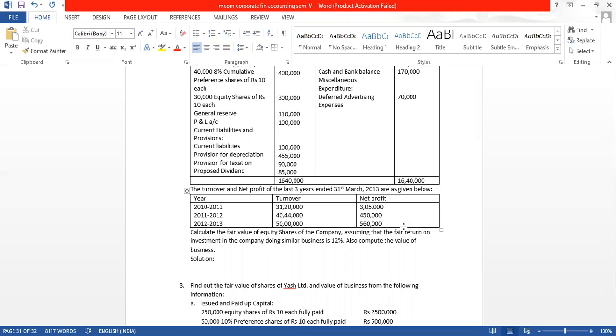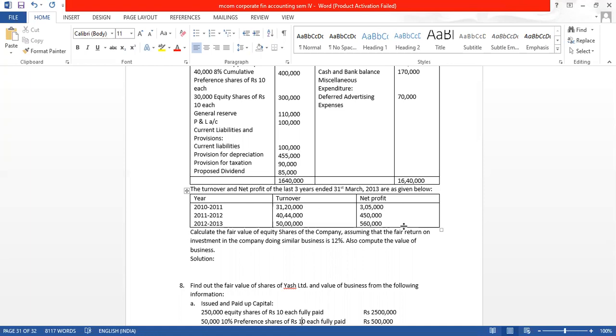So here we will have to find out the value of share as per fair value method. The fair value method is the average of net asset and yield method. So we will have to find out both the methods, net asset as well as yield method, and when we calculate the average of both methods, we will get the value of equity share as per fair value method.